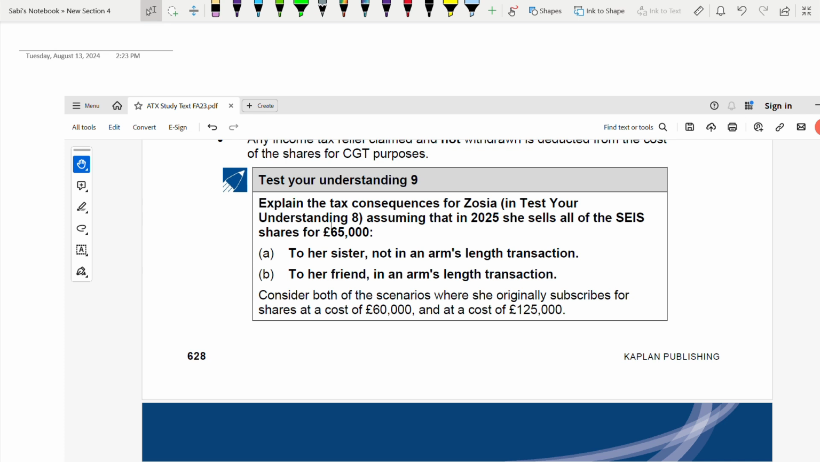Test your understanding 9. Here, Zosia is selling to her sister, not at arm's length, and to her friend, at arm's length, within 3 years. From test your understanding 8, you have to bring this; you need your test your understanding 8 question. Assuming that now she's selling it in 2025 for 65,000. You have to consider both the situations, at 60,000 and 125,000 cost. Under both scenarios, income tax relief and CGT relief will be withdrawn because it was sold within 3 years. So we'll do both parts. Let's do it.